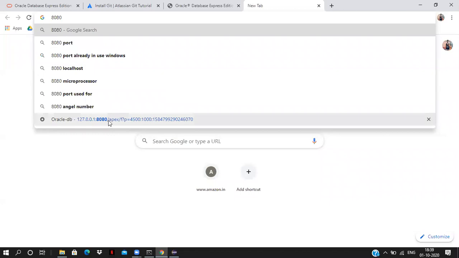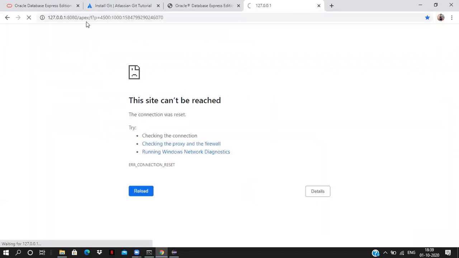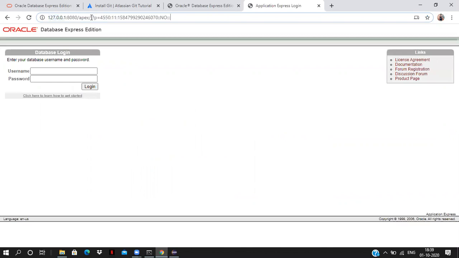Once we install, we get one URL. We have to remember this URL. After installing the software, by default our software uses a port. The default port is 8080. Just remember this URL and go to it, up to APEX. After installing, we have to go here. Now it will show the Oracle database login page.